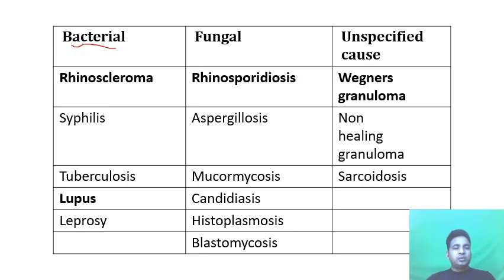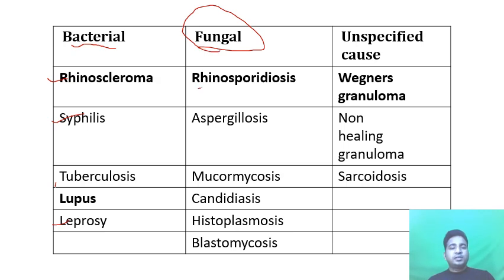So, bacterial causes for granulomatous diseases: rhinoscleroma, then comes syphilis, tuberculosis, lupus, leprosy. So, leprosy, TB, syphilis, rhinoscleroma, these are some of the bacterial causes which are doing the granulomatous disease in the nose. Let's talk about fungal causes.